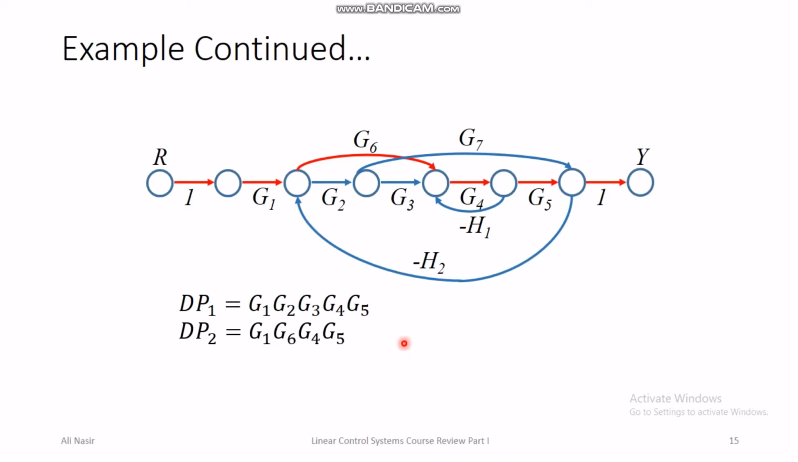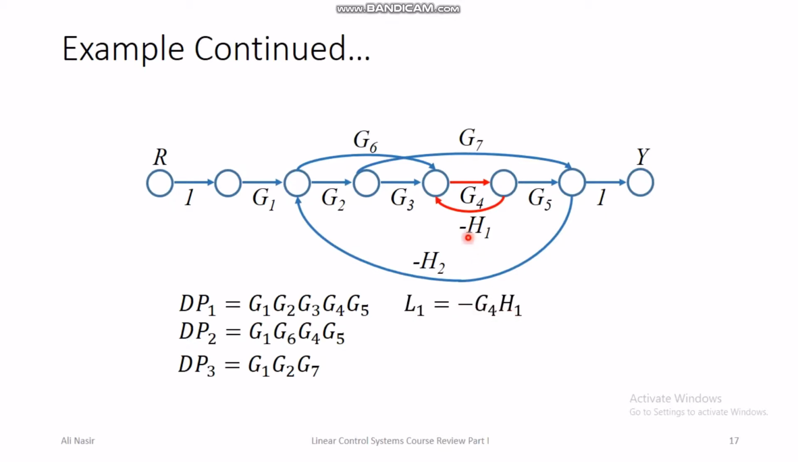Okay, then there is a third direct path where we jump from the fourth node and come back at seventh node, and then the transfer function of this direct path 3 is G1, G2, G7. So there are three direct paths in this diagram, and we have identified all the three direct paths and the transfer functions of these direct paths. Next we identify the loops. First and the most obvious loop is this loop, and the transfer function of this loop is minus G4 H1.